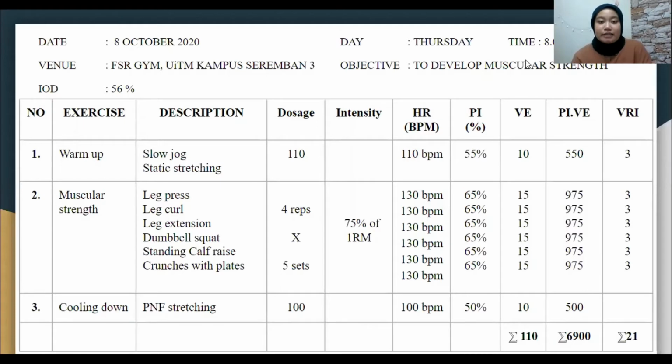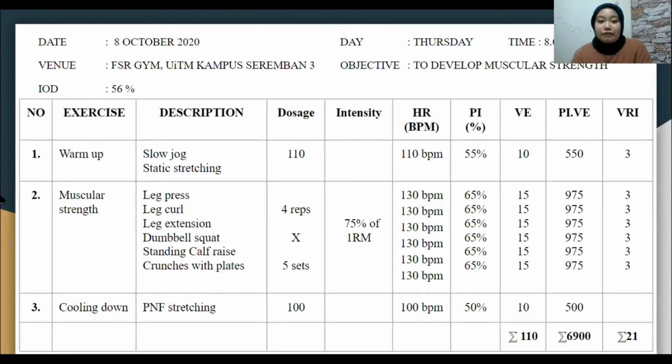Okay, this is the main activity: muscular strength, leg press, leg curl, leg extension, dumbbell squats, standing calf raise, and punches with plates. We do the lower body exercise because on Tuesday we used the upper body exercise. So the dosage is 4 repetitions times 5 sets, in 1 RM at 75%.